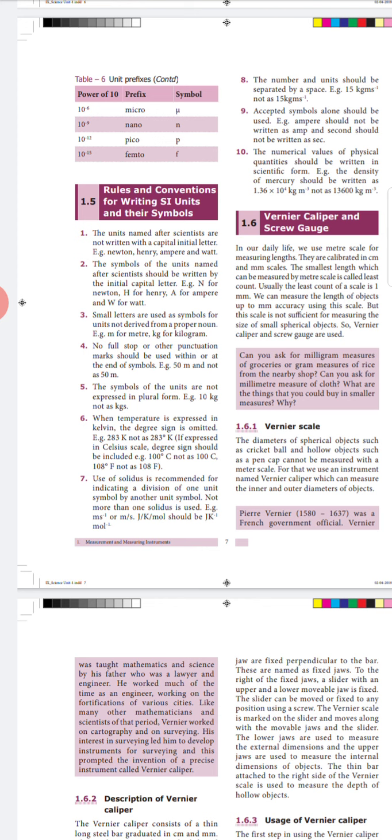And the last point, when we are talking about the numerical value of a physical quantity, we have to express that in scientific form. For example, when you explain the density of mercury, you should write it as 1.36 times 10 to the power of 4 kilograms per meter cube, not like 13,600 kilograms per meter cube.